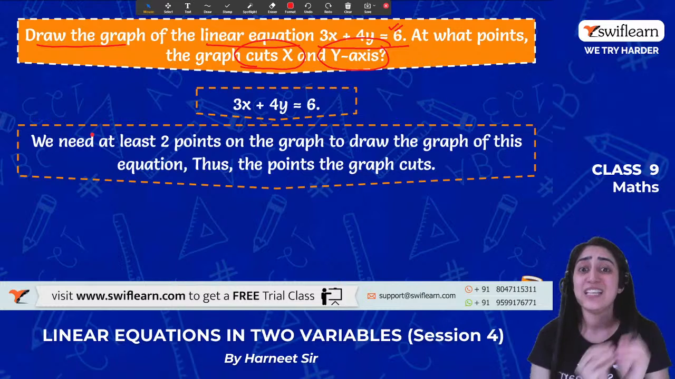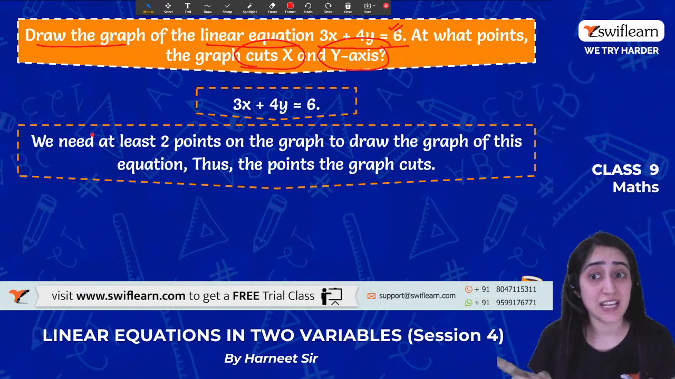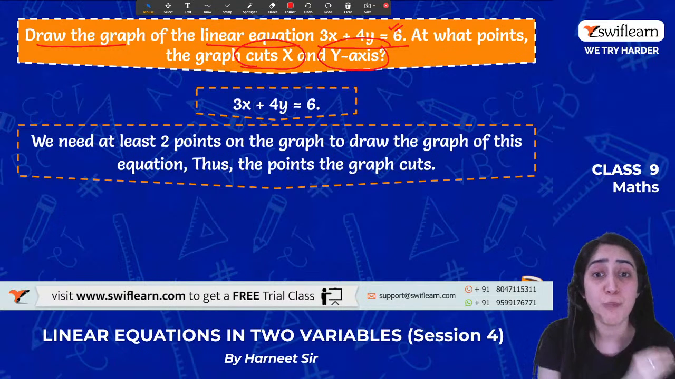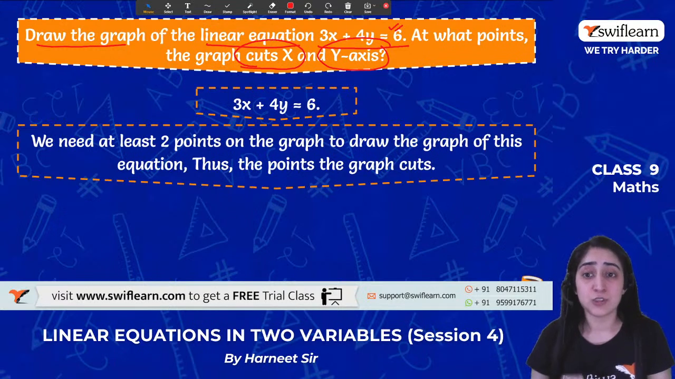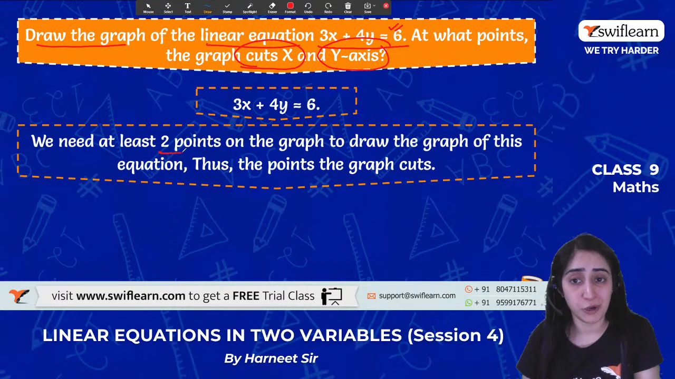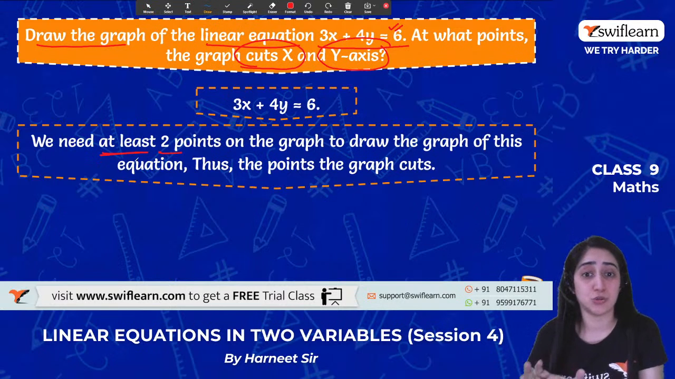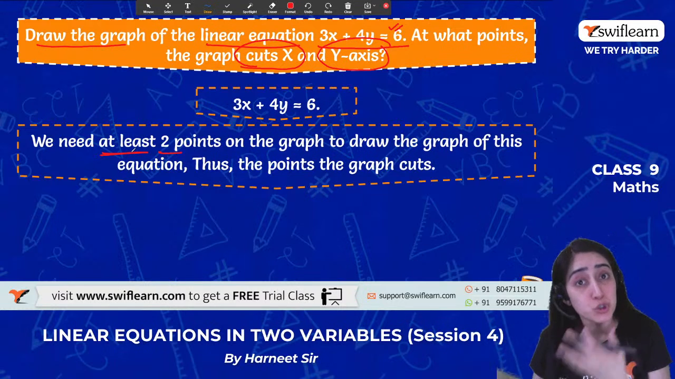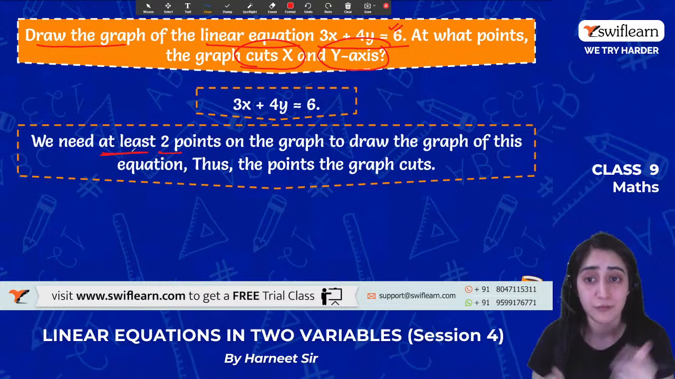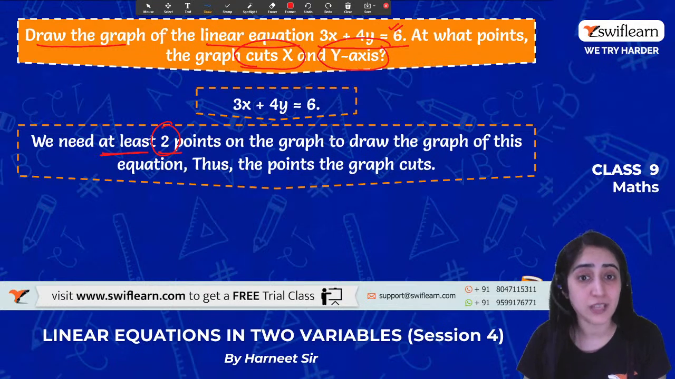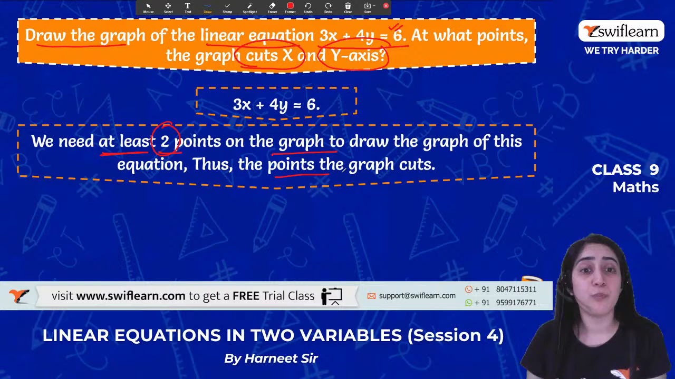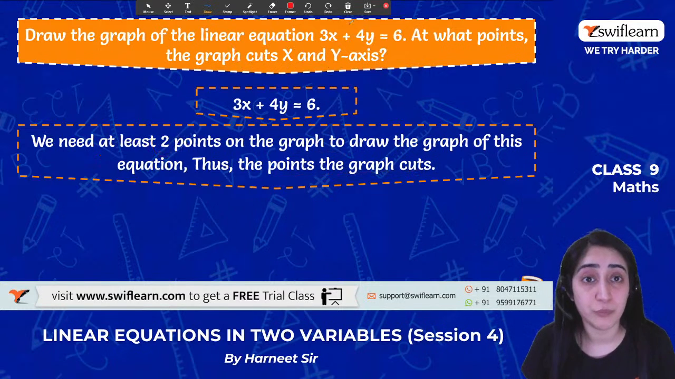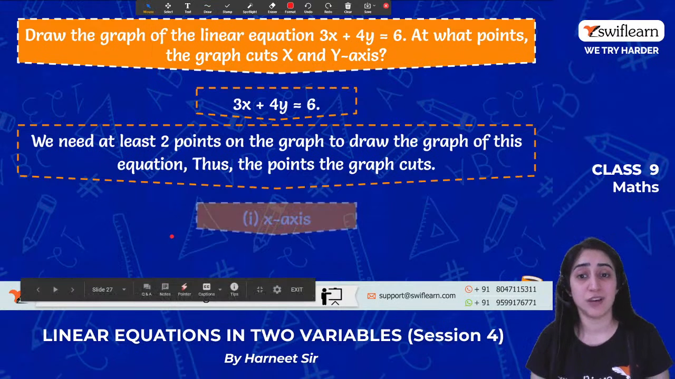Now we need at least 2 points. Remember when I was starting the session, I said I'm taking 3 points, but we need a minimum of 2 points just to draw a graph. I can have more, that is good, but if I have only 2, then also I can draw a graph. So a minimum of 2 points is required to draw a graph. Thus the points where the graph cuts.